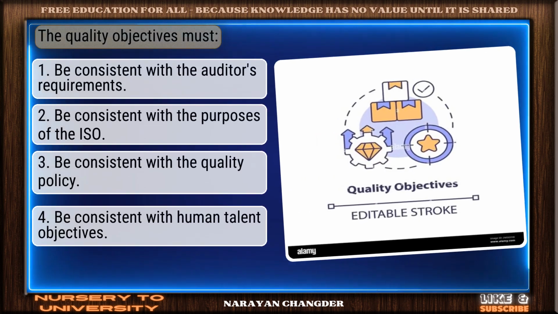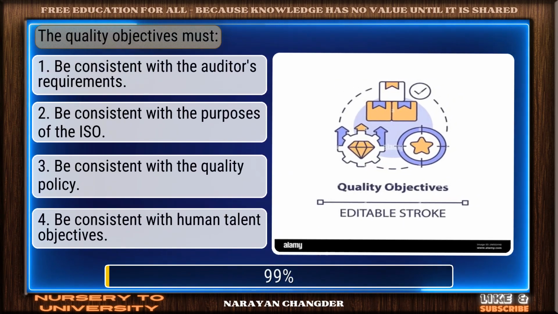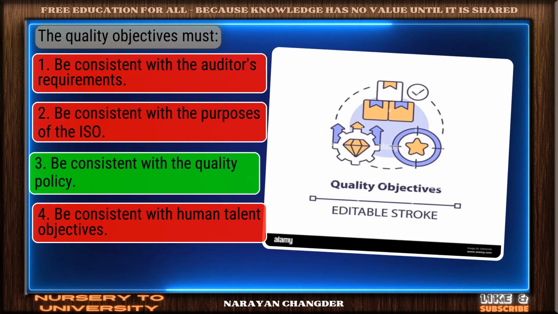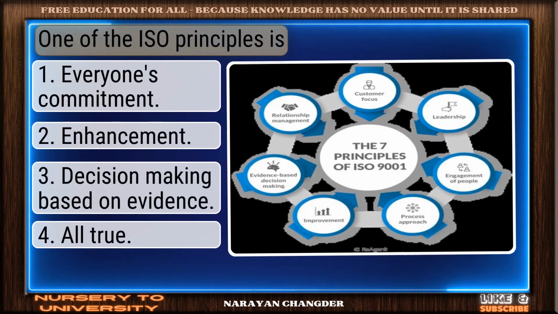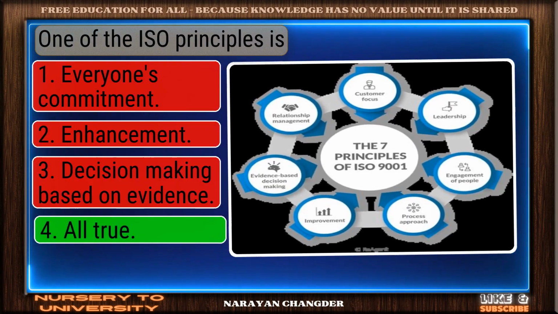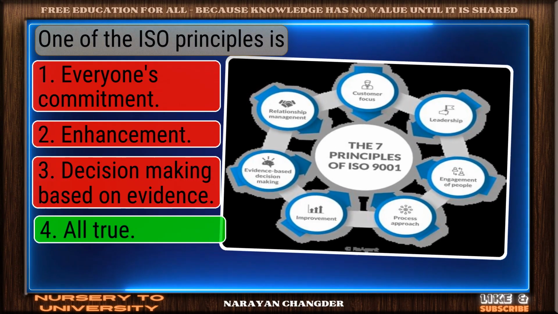Question number 55. The quality objectives must. Great thinking. Be consistent with the quality policy is the right choice. Question number 56. One of the ISO principles is? Smart move. All true is an accurate answer.